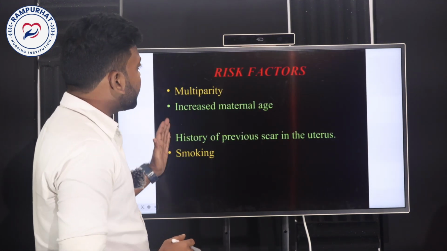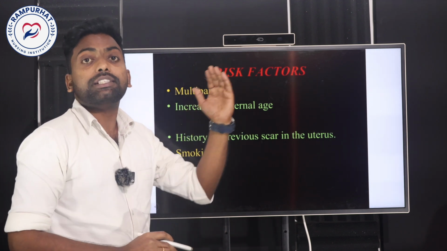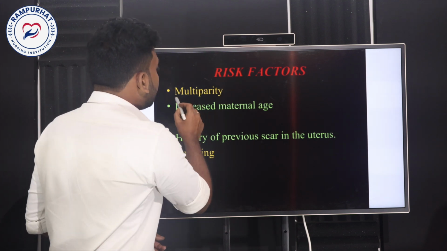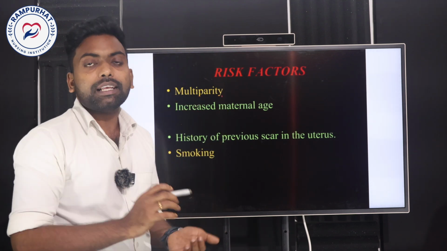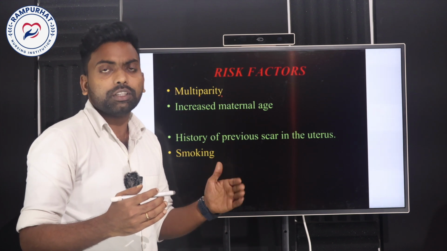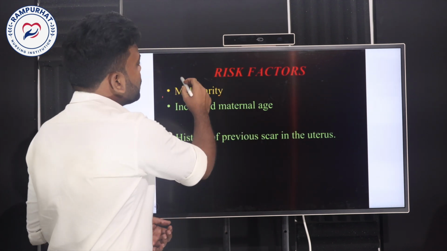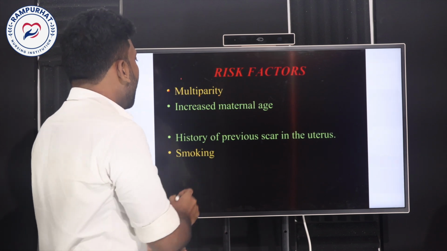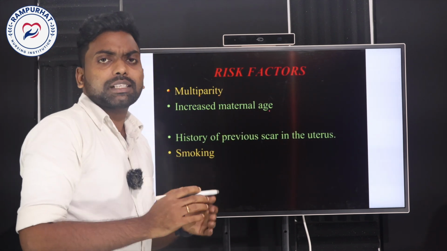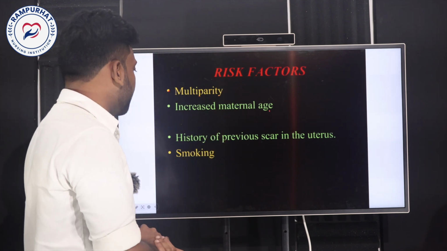Let us see what kind of risk factors there are, because of which a woman may get placenta previa. The first one is multipara, when the mother has had more than 2 or 3 deliveries. Increased maternal age, when the mother is more than 35 years, is another.